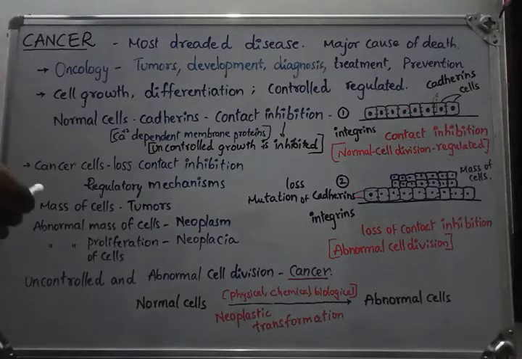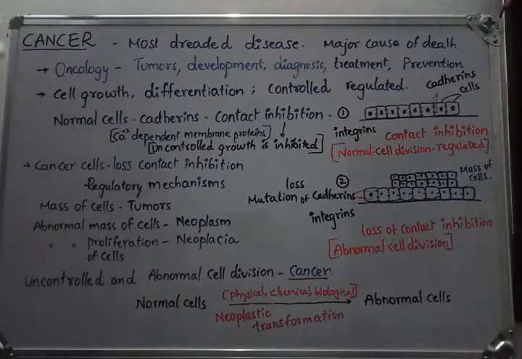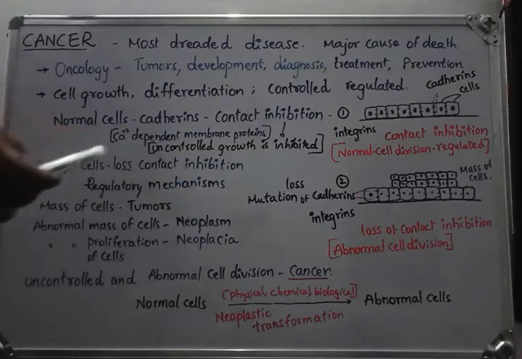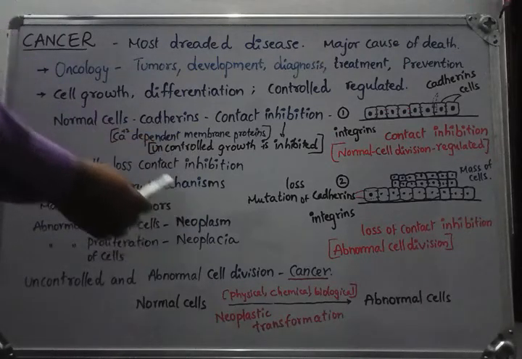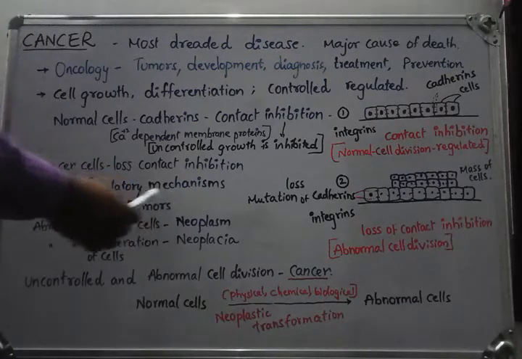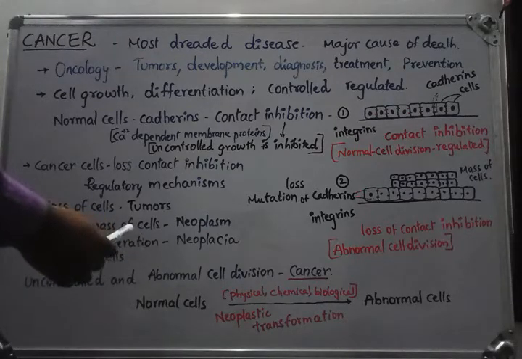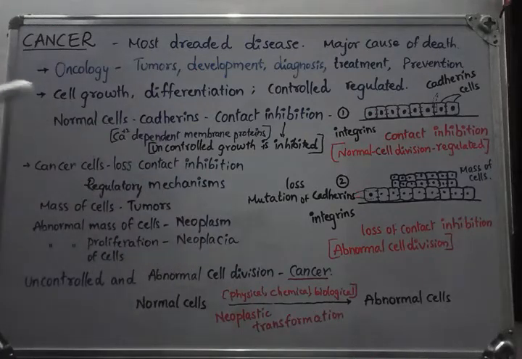Now come to the point. In cancer cells, there is a formation of a mass of cells which we call tumors. There are two kinds of tumors formed in the body, benign tumors or malignant tumors. Benign tumors are different and malignant tumors are different. We will study that later, but now come to the point, that is an abnormal mass of cells. So an abnormal mass of cells is called a neoplasm.